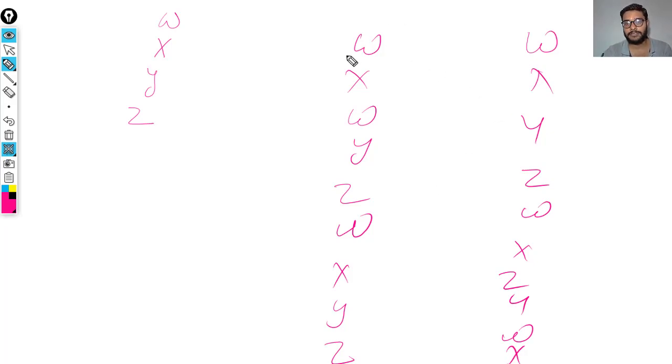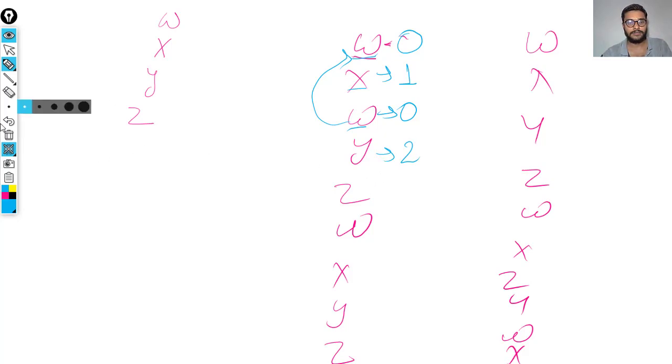It will start with the first one, which is w. This is new, so it replaces this w with 1. Now again there is an x, which is a new category, so it gets 2. Then again w, which is already present with 1, so it makes it 1.